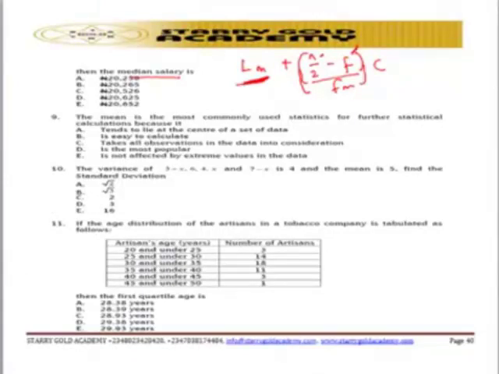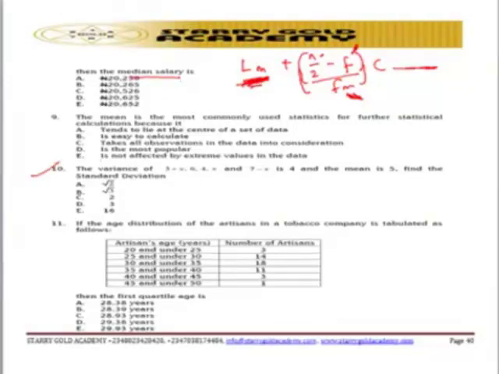This F represents the cumulative frequency before the median class. FM represents the frequency of the median class, and C represents the class width. So all these are terminologies you need to know when computing the median using the formula. So next, let's look at another calculation question.